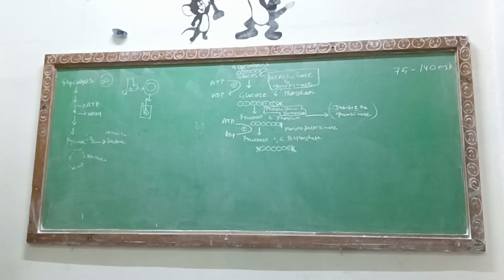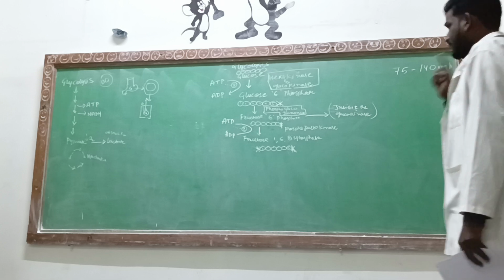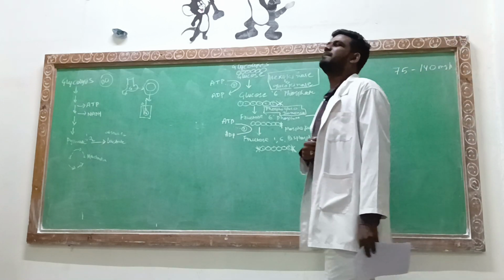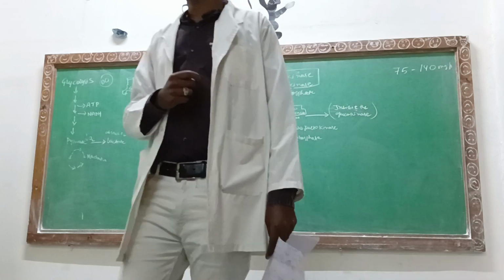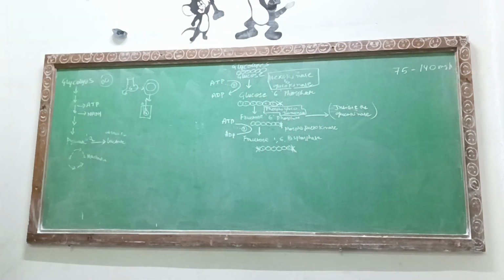Simple. Now two molecules of phosphate are there. One is at position number 1, the second is at position number 6. That's the reason we are not calling that molecule a biphosphate, but a bisphosphate. Okay, are you along with me? Are you sure? No confusion?